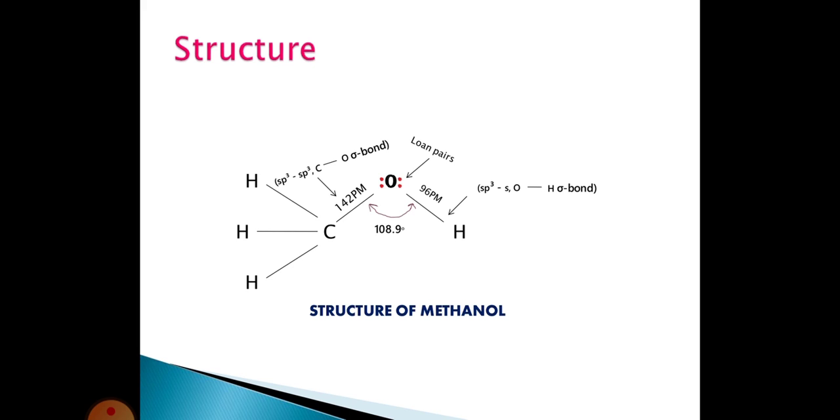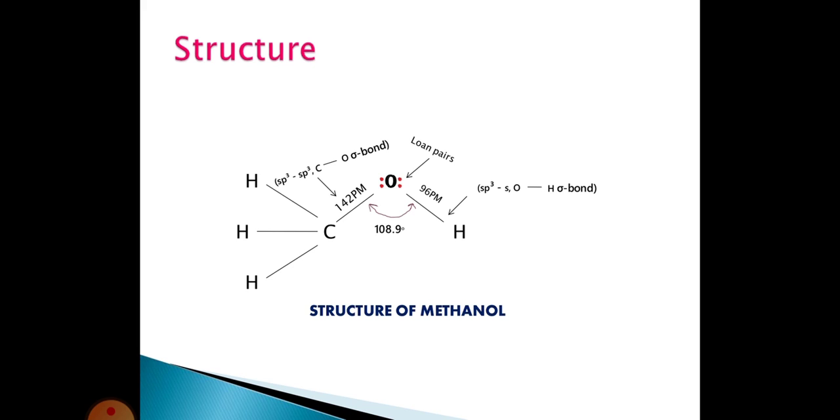Here sp3-s means the hydrogen has s orbitals and the oxygen has sp3 hybrid orbitals. These oxygen sp3 hybrid orbitals overlap with the hydrogen s orbitals to form an sp3-s oxygen-hydrogen sigma bond. And the geometry of methanol is tetrahedral. The tetrahedral geometry has an angle of 109 degrees 28 minutes.